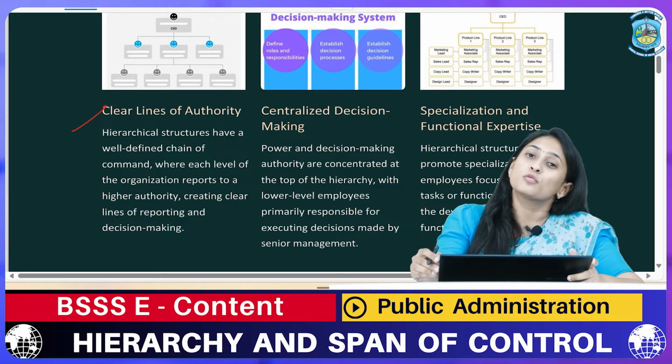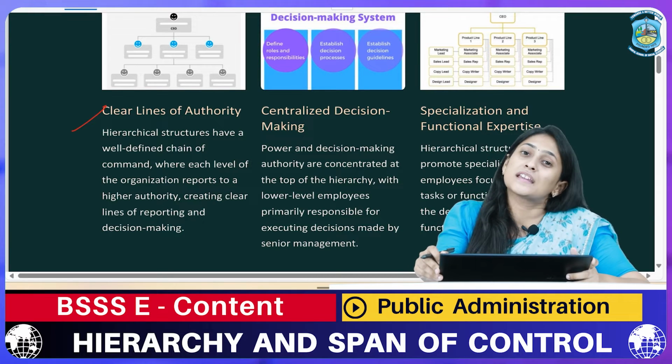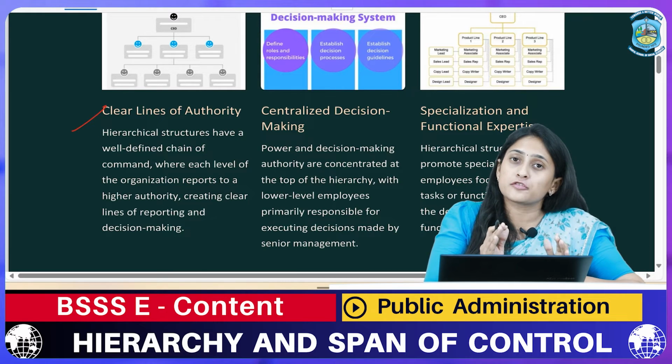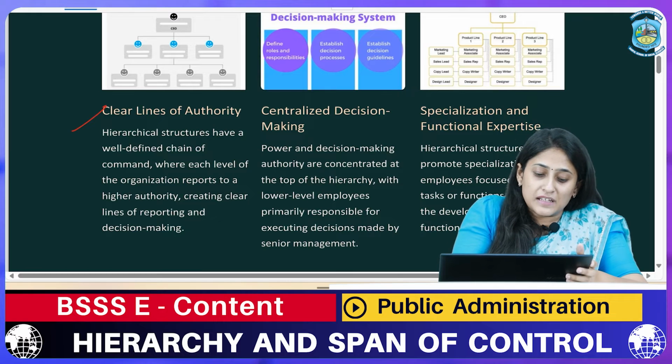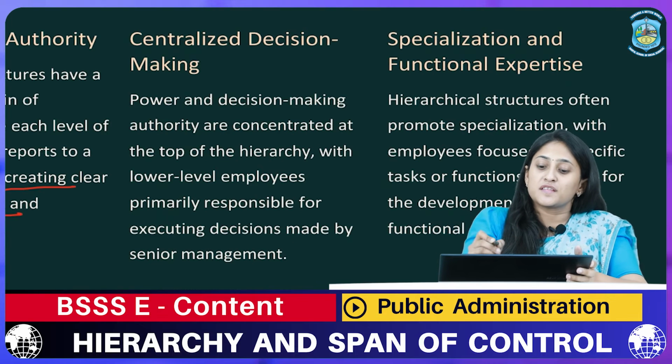The person who has been employed for reporting is not going to work under HR. So in that way, we can say that each and every person has a very stratified role, which is very clear, and therefore the authority is very clear over here, and the higher authority clears the line of reporting and decision making.